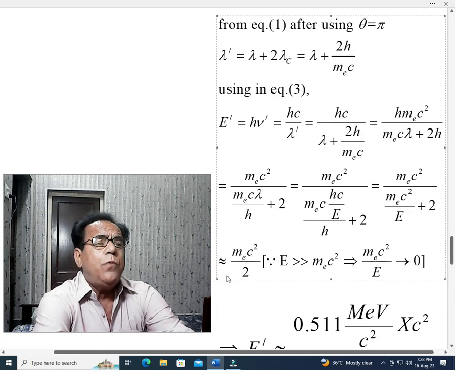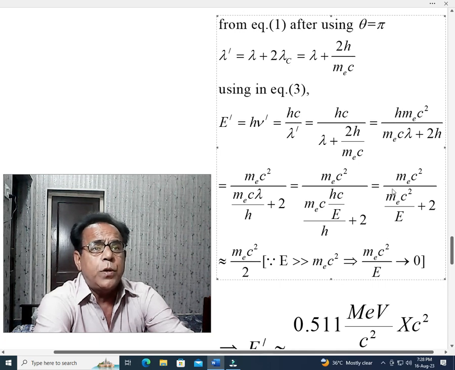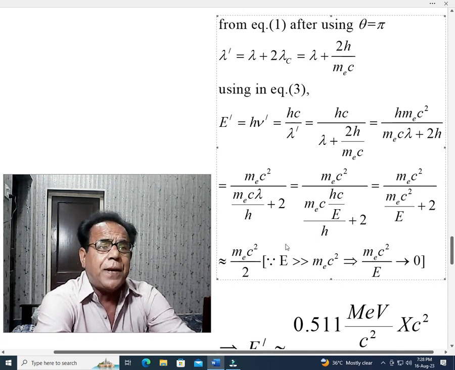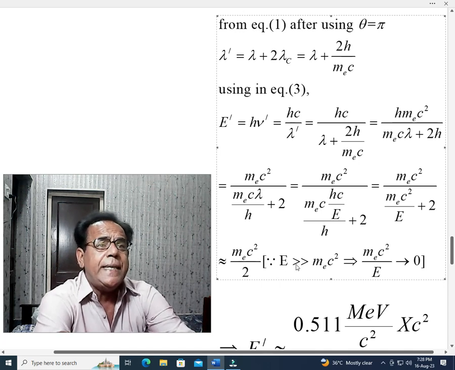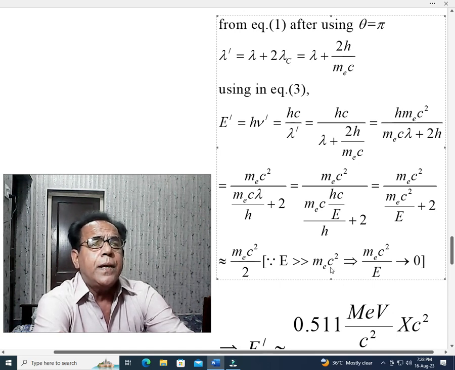Now we see that this is approximately equal to m_e c squared over 2. We have ignored this factor. Why have we ignored this factor, dear students? Here within the bracket it is written that because E is very much greater than m_e c squared, it has been provided in this statement. The three dots indicate 'because': because E is very much greater than m_e c squared.